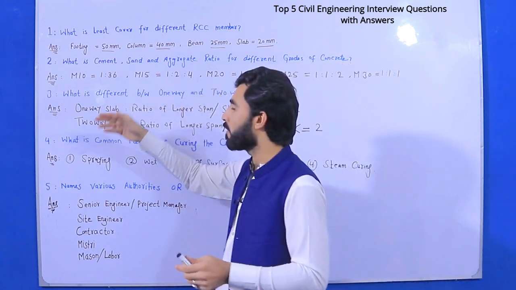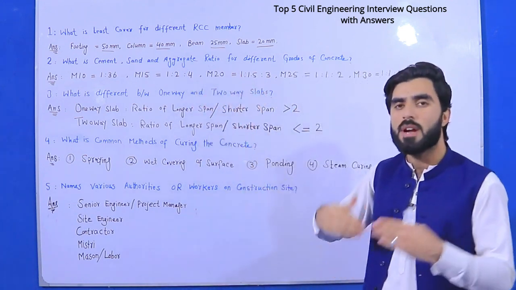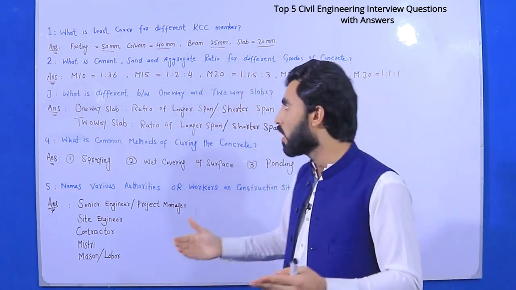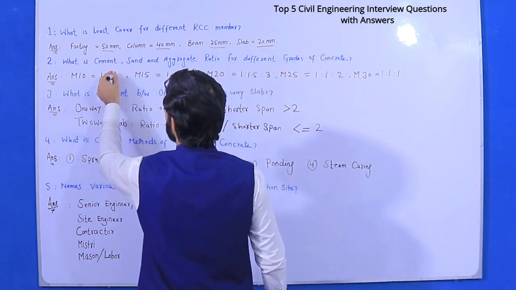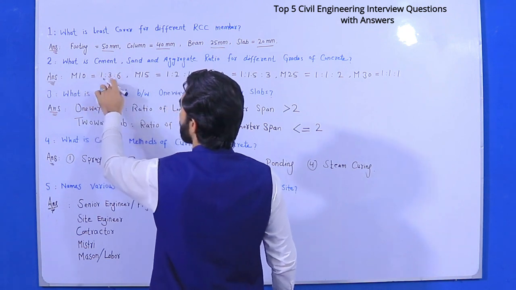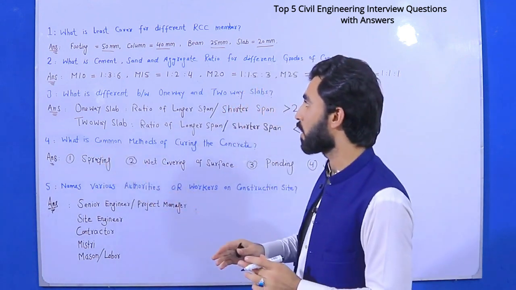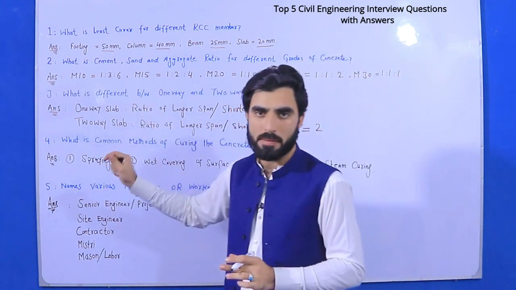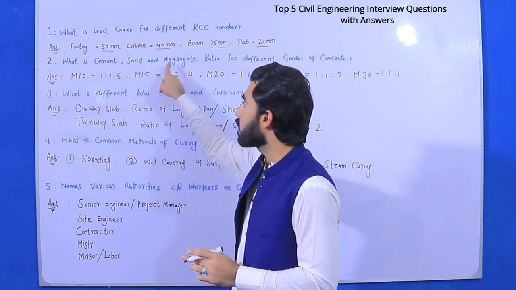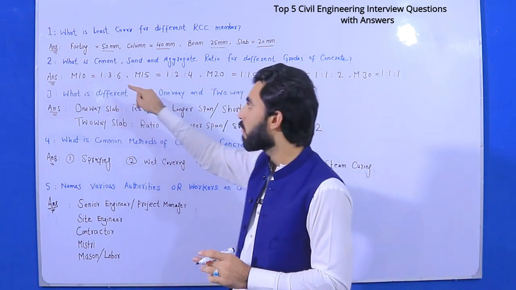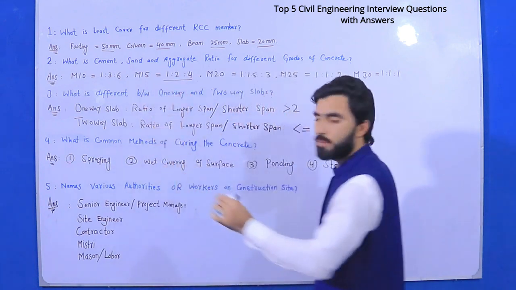So as you know, guys, we have M5, M7.5, M10, M15, M20, M25, etc. These are grades of concrete. So for M10, the ratio of cement is 1, sand is 3, aggregate is 6. So 1:3:6 is the ratio of M10. Okay, the first one is cement, the second one is sand, the third one is aggregate. For M15, it is 1:2:4.